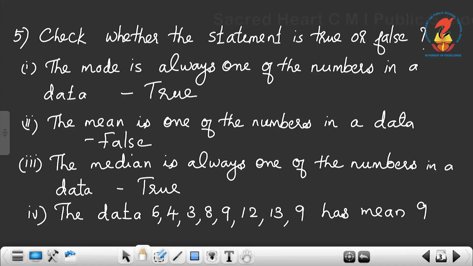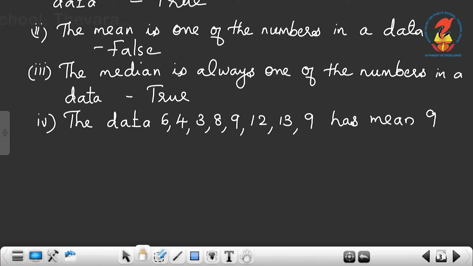Now, the fourth question: the data 6, 4, 3, 8, 9, 12, 13, 9 has mean 9. So, the data is given here. The mean is given as 9. So, we want to check it. We have to calculate the mean of this set of observations.